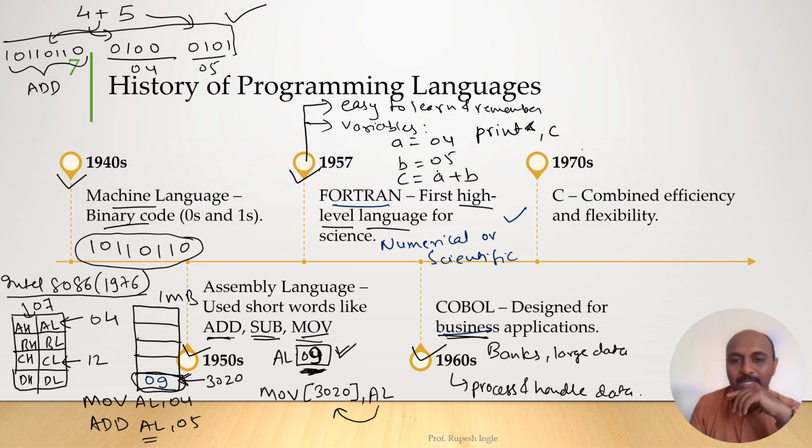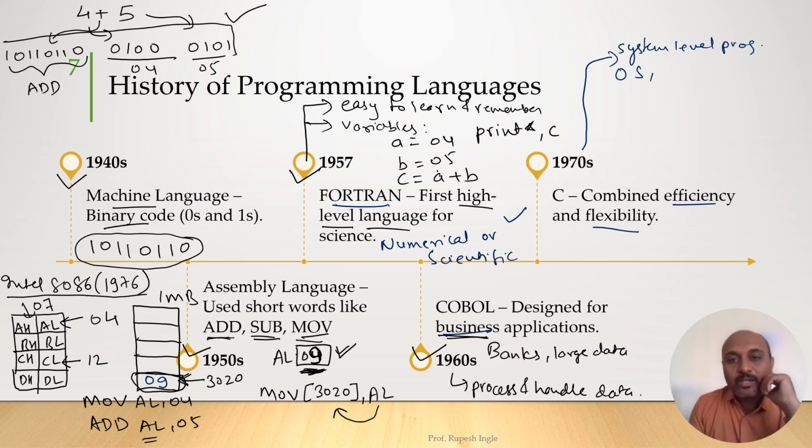Next language was C language. It became very popular because of the efficiency and flexibility of the language. We can do system level programming, like we can make an operating system by using this, we can make compilers, or we can write instructions which can control the hardware directly.